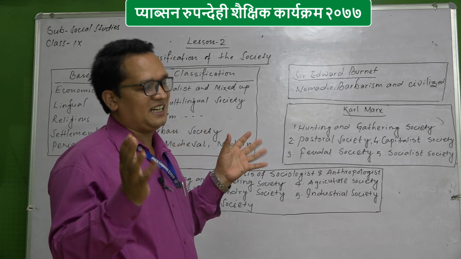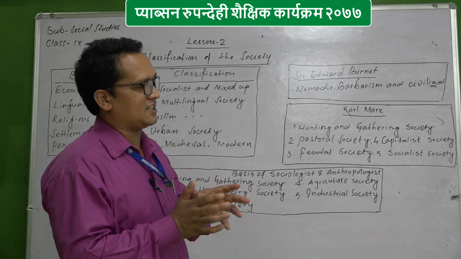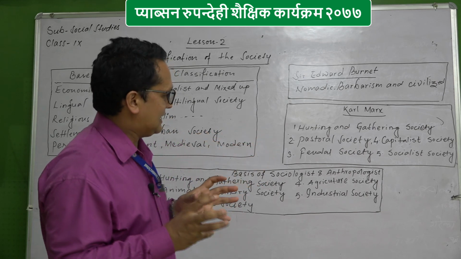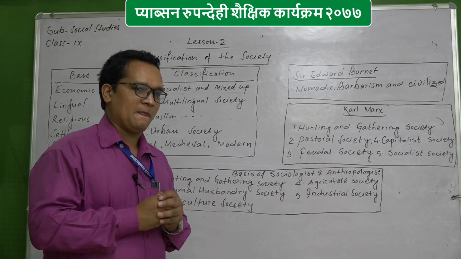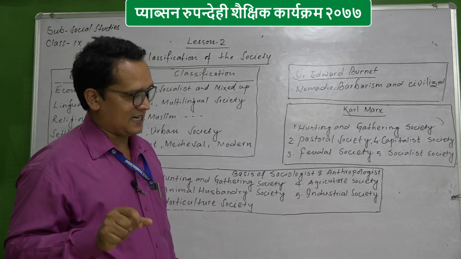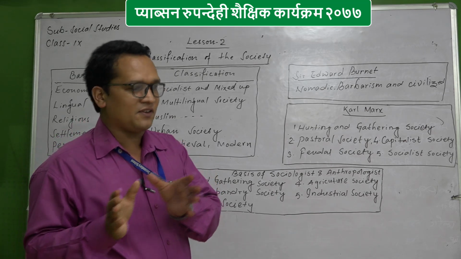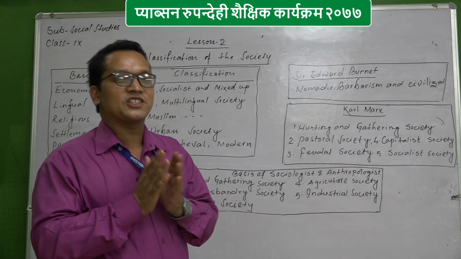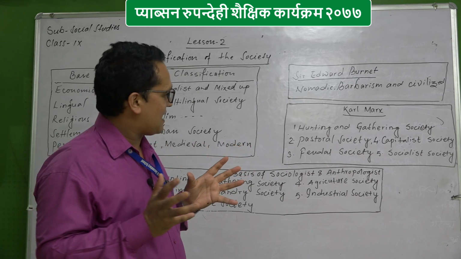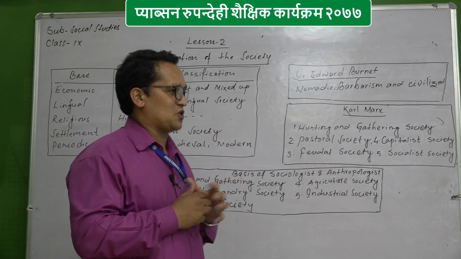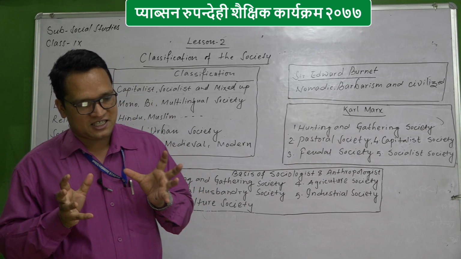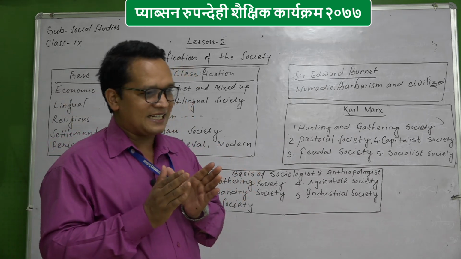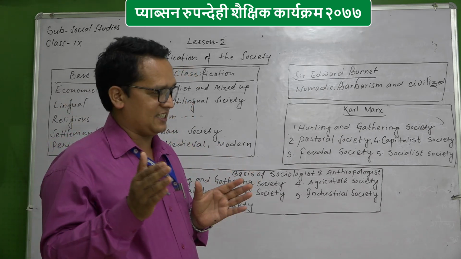For what? The same, for searching food. According to Karl Marx and his philosophical explanation, this society has more similarities. Karl Marx explained society on the basis of similarities and dissimilarities.